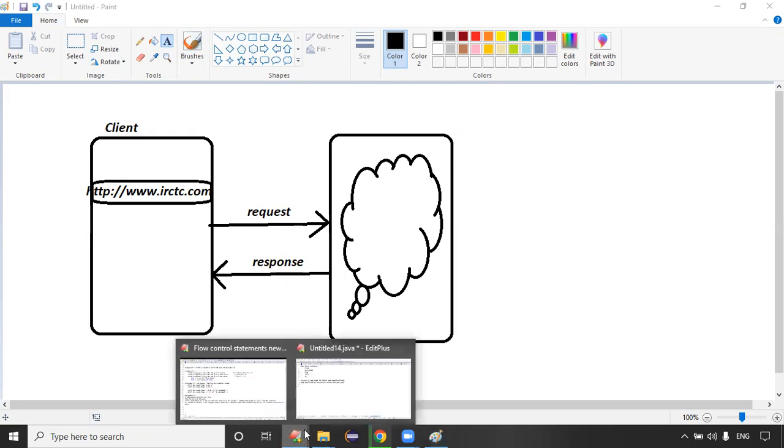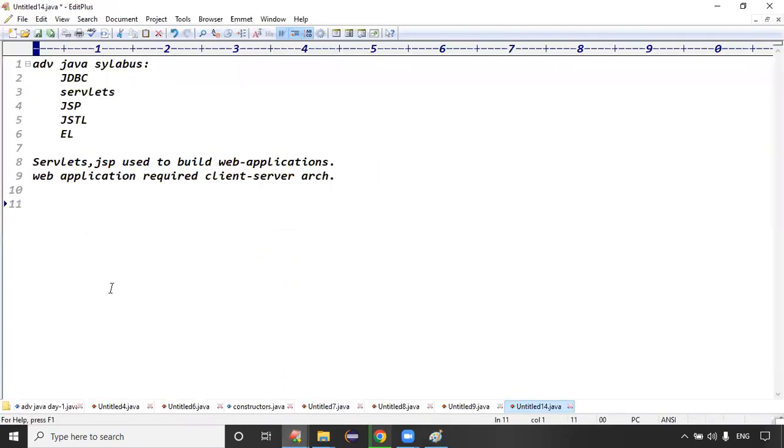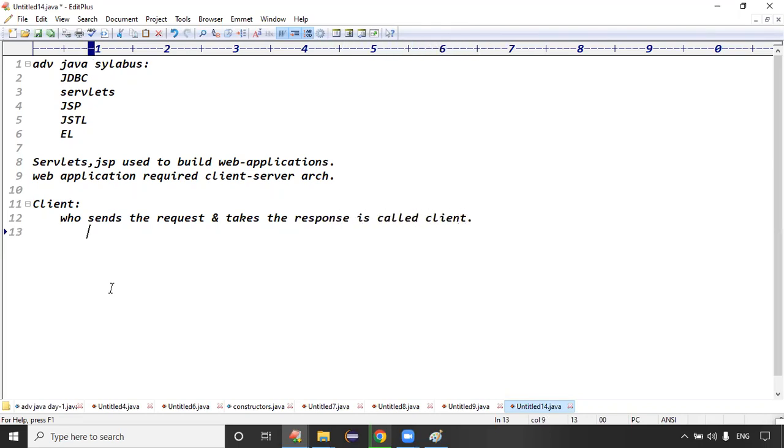What do you mean by client? Client means who sends the request and takes the response. Terminology is very important, so observe it. Who sends the request and takes the response is called the client.